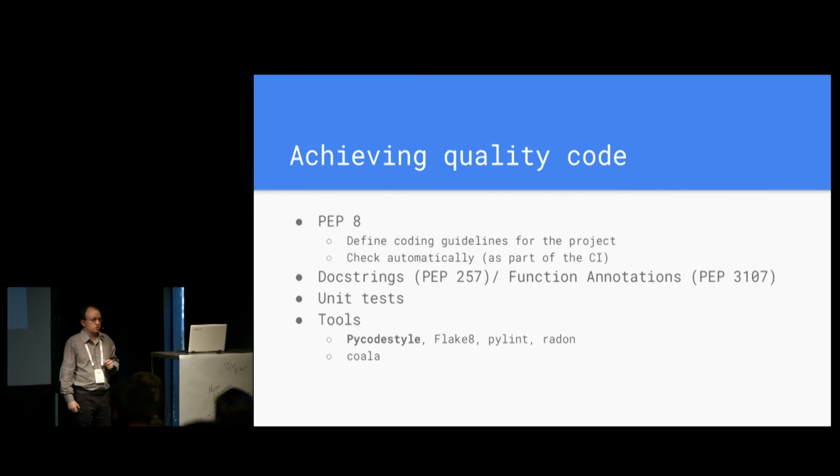Finally, we have some tools that we can use, for example, pycodestyle, Flake8, and PyLint, that will give you metrics about the code. In particular, the last two, PyLint and Radon, will also give you metrics about, for example, cyclomatic complexity that you can use as a head start in order to identify places of the code that need refactoring more urgently. And also Coala, which is a tool that lets you even define your own rules in case you have a particular standard, and can also work with the previous tools as a backend.